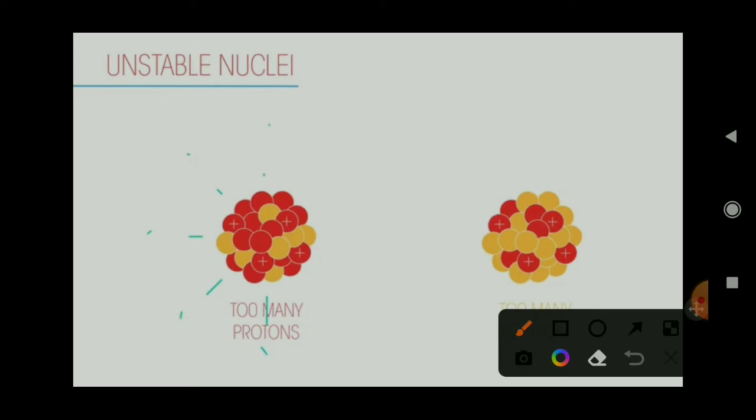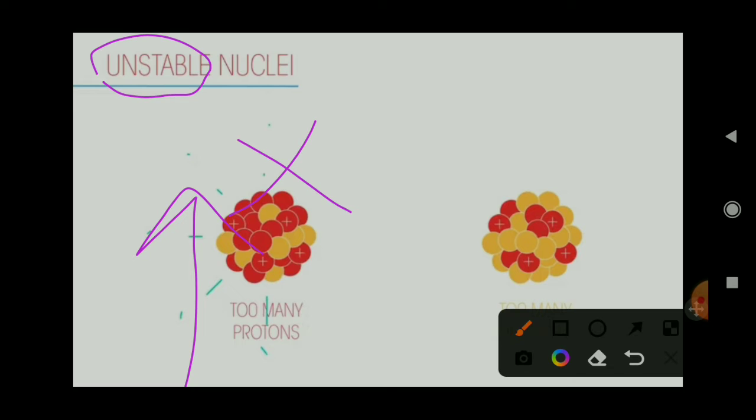So the number of protons is more than the number of neutrons, so the nuclear force is not strong enough, and they are going to get excited because protons are more and neutrons are less. That can result in more repulsion between them, so that cannot hold the nucleus together. Then it can be excited because it is unstable, hence it is called unstable nuclei.